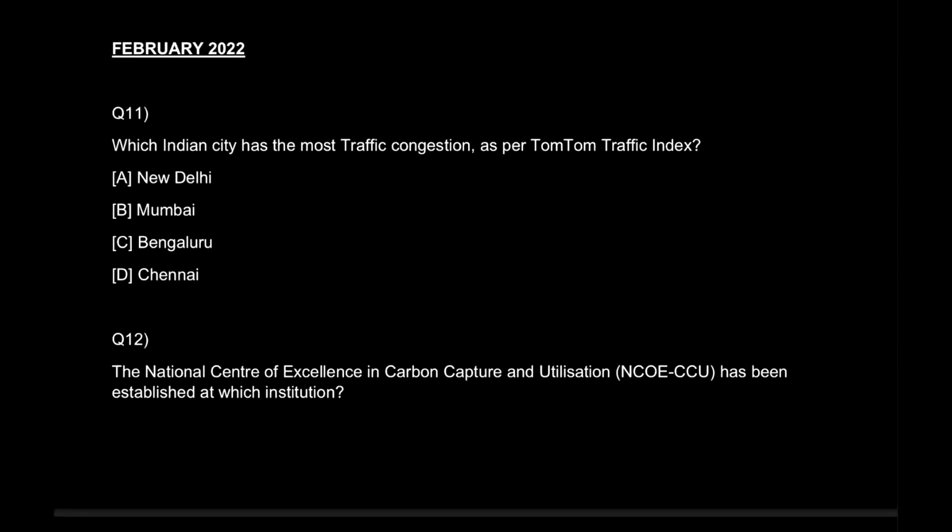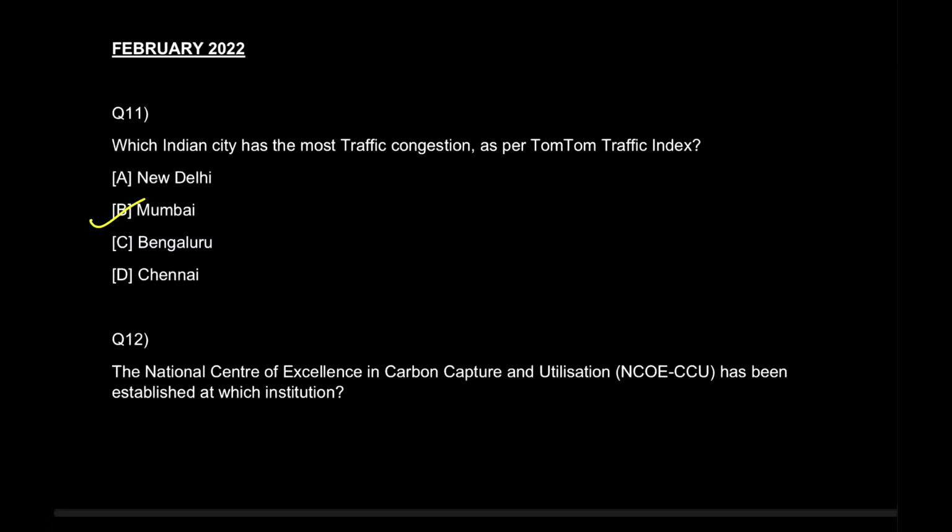Now let's come down to February now. We have question number 11 for us. So which Indian city has the most traffic congestion as per the TomTom traffic index? Any guesses? Of course, Mumbai या दिल्ली होगा. ये तो understood है, right? But the answer here is definitely Mumbai. Okay. Why? Because there is traffic. The reason is that only.